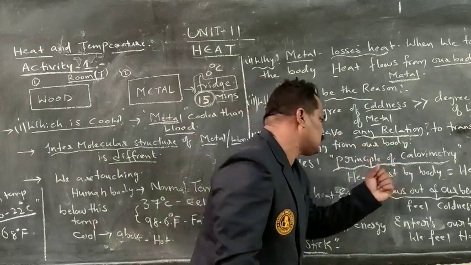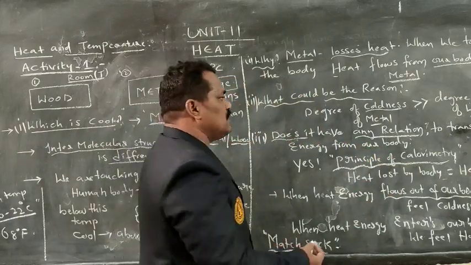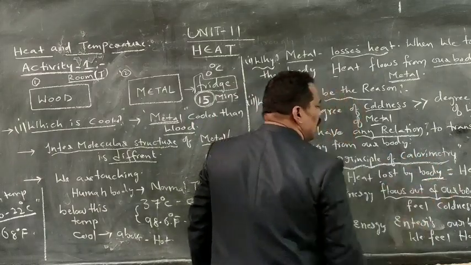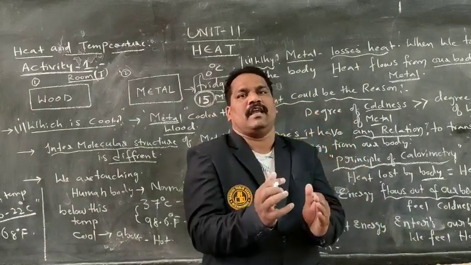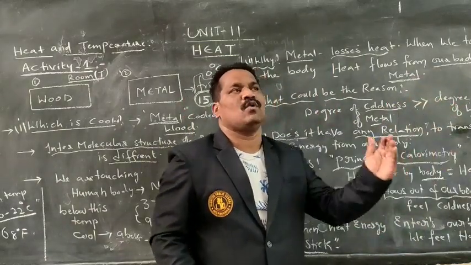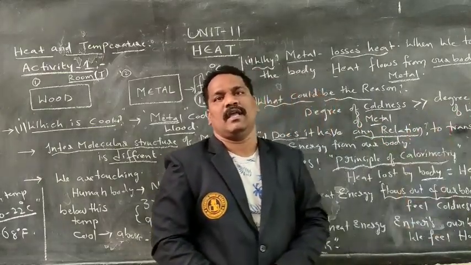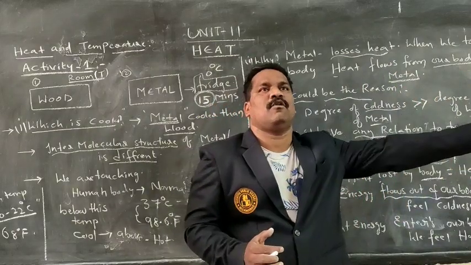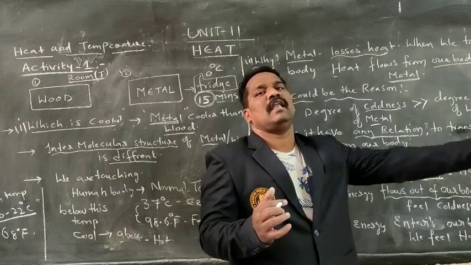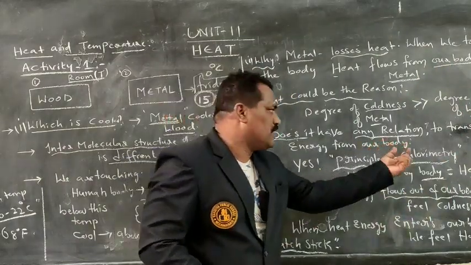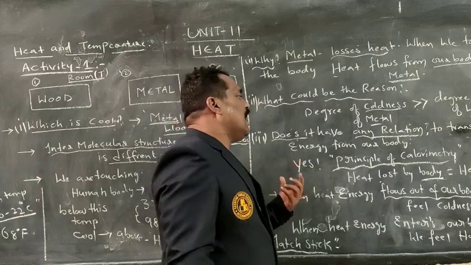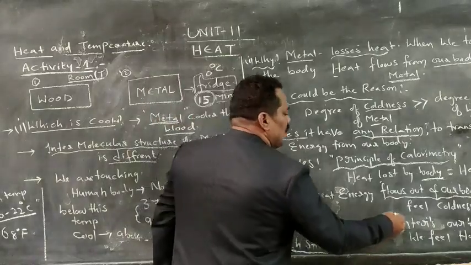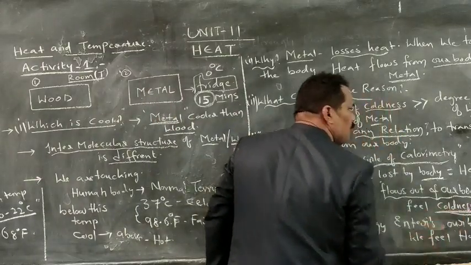What is the principle of calorimetry? It is nothing but this: heat lost by a body is equal to heat gained by the other body. If one body is losing heat, simultaneously the other body related to it is gaining heat. Based upon this principle, heat flows from our body. As heat is flowing from our body, it feels cooler.